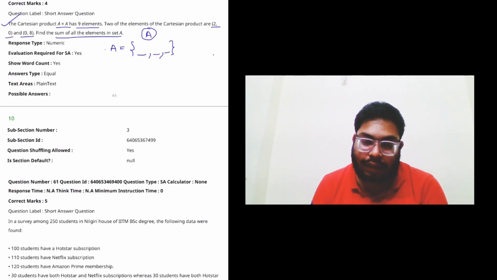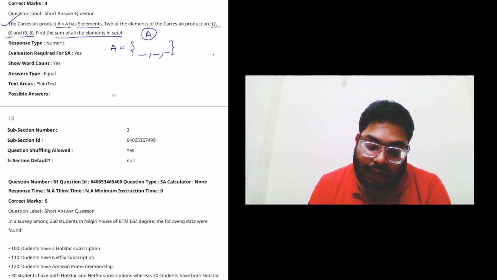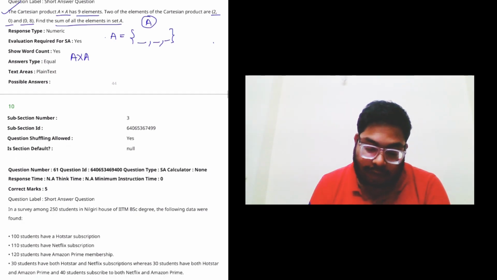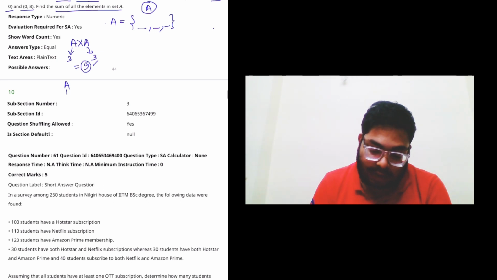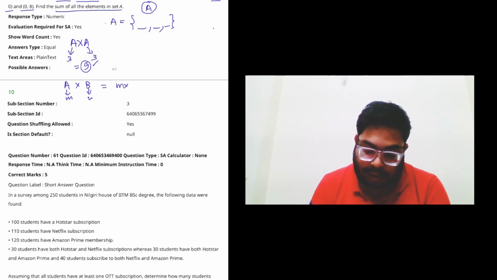but you do not know what the 3 elements are. You have to find what the 3 elements are, but you can clearly state that it has 3 elements, because the Cartesian product is A cross A, and the Cartesian product is with the same set. So if it has 3 elements, and the other also has 3 elements because both are the same, then the total number of elements will be 9. The Cartesian rule is like this only: if set A has m elements and set B has n elements, then the total number of elements in the Cartesian product will be m into n, which is mn.